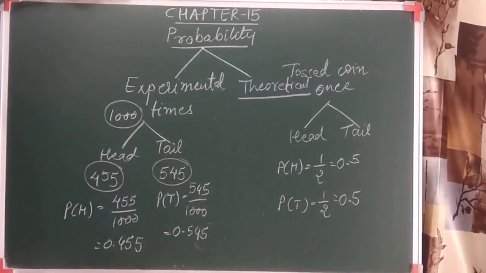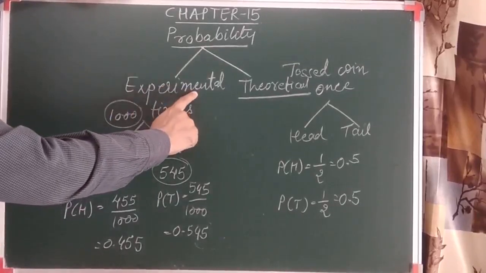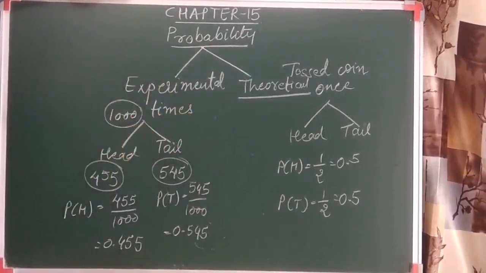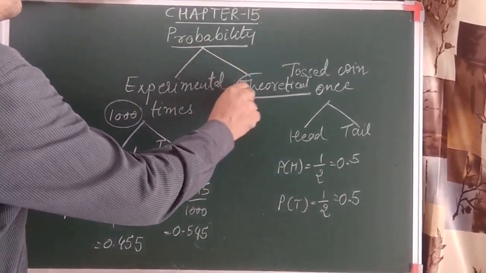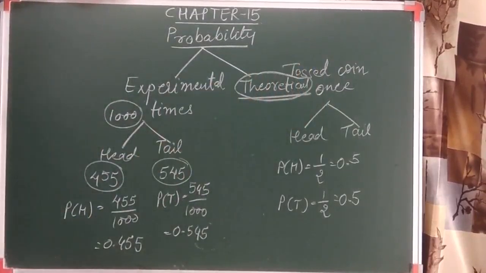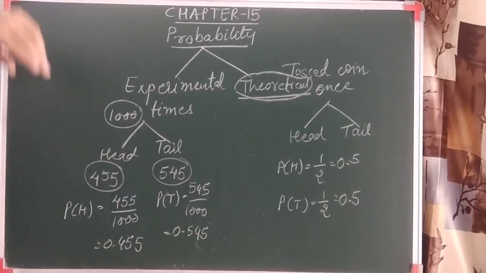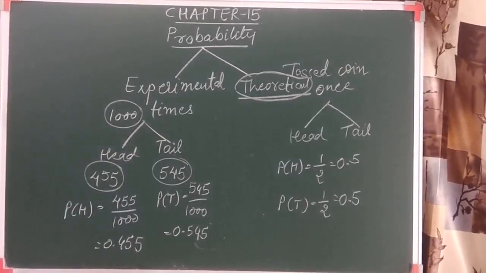So we should remember the experimental probability is not considered 100% correct. Theoretical probability is considered the actual or correct one. So in the 10th standard, we are going to discuss probability based on theory. Let's begin to find out the probability in this chapter.